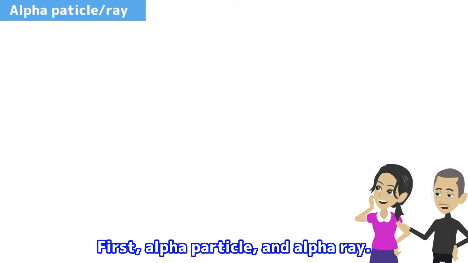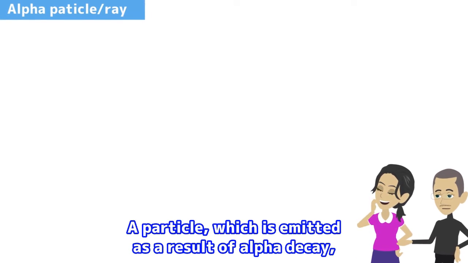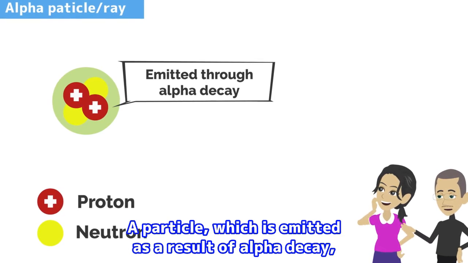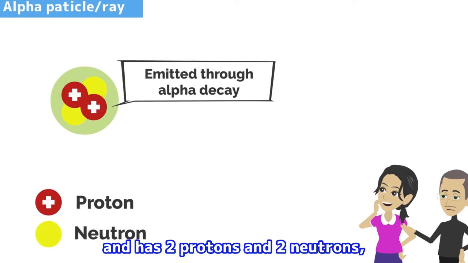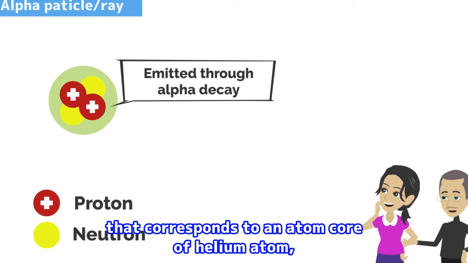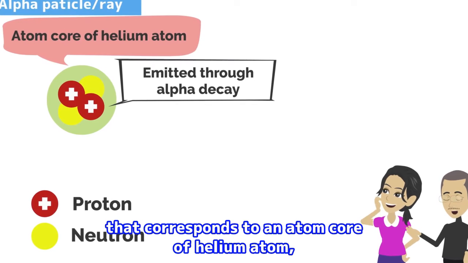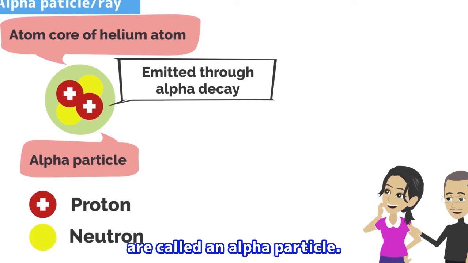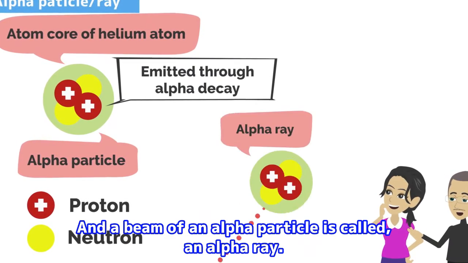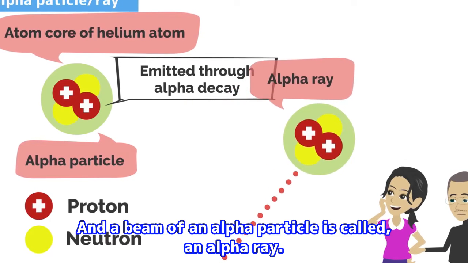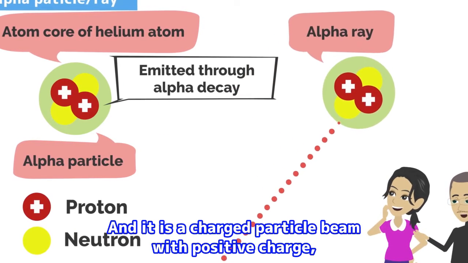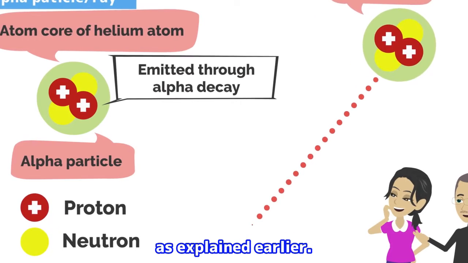First, alpha particle, an alpha ray. A particle which is emitted as a result of alpha decay, and has two protons and two neutrons, that corresponds to an atom core of helium atom, is called an alpha particle. And a beam of alpha particles is called an alpha ray. And it is a charged particle beam with positive charge, as explained earlier.